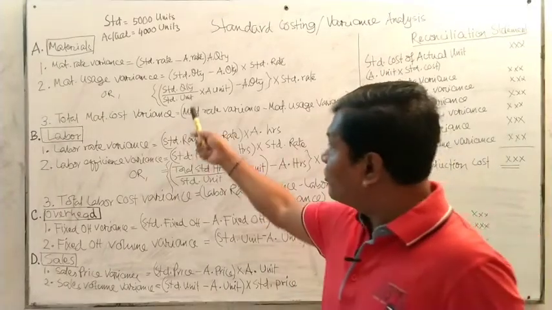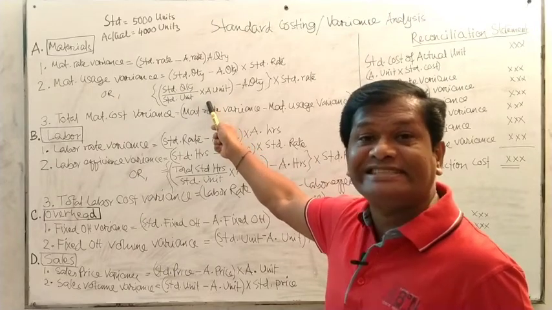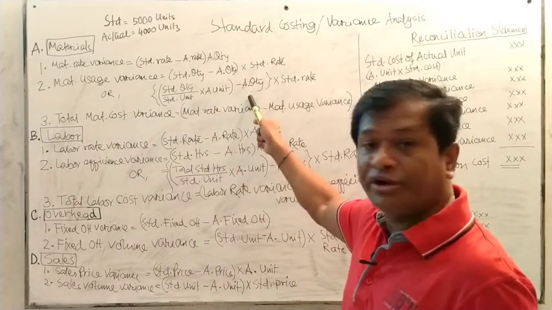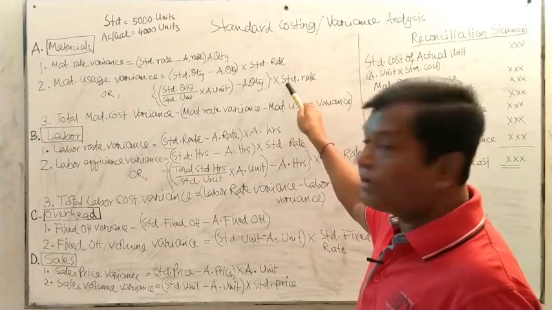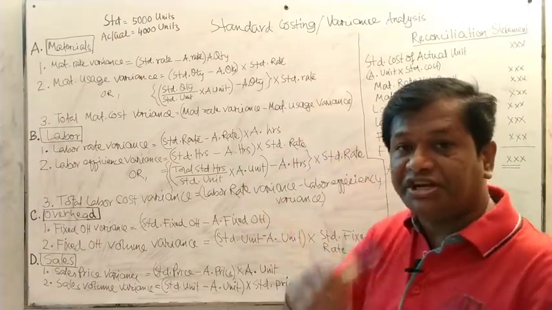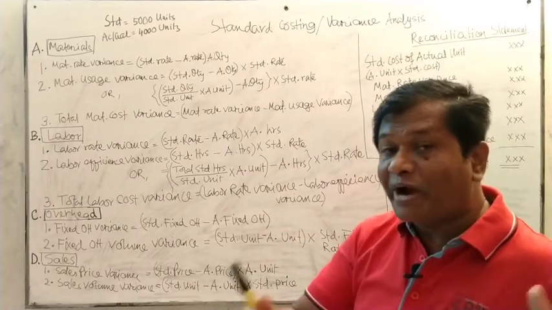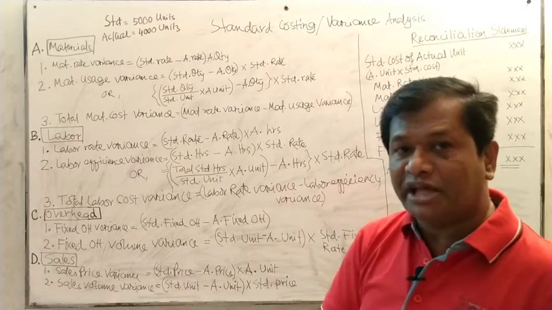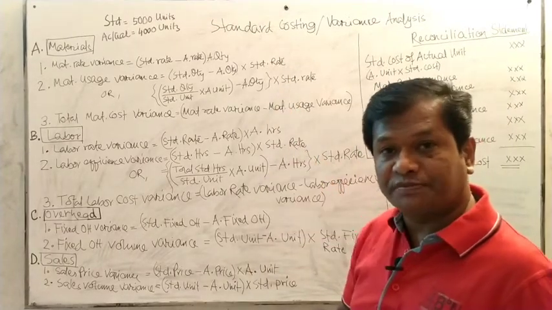This is the formula to calculate that. By this way you get the standard quantity, and the actual quantity must be given in the actual information. That is multiplied by the standard rate. Standard rate means the standard rate per kg or per ton or per meter, which is given in the standard information.